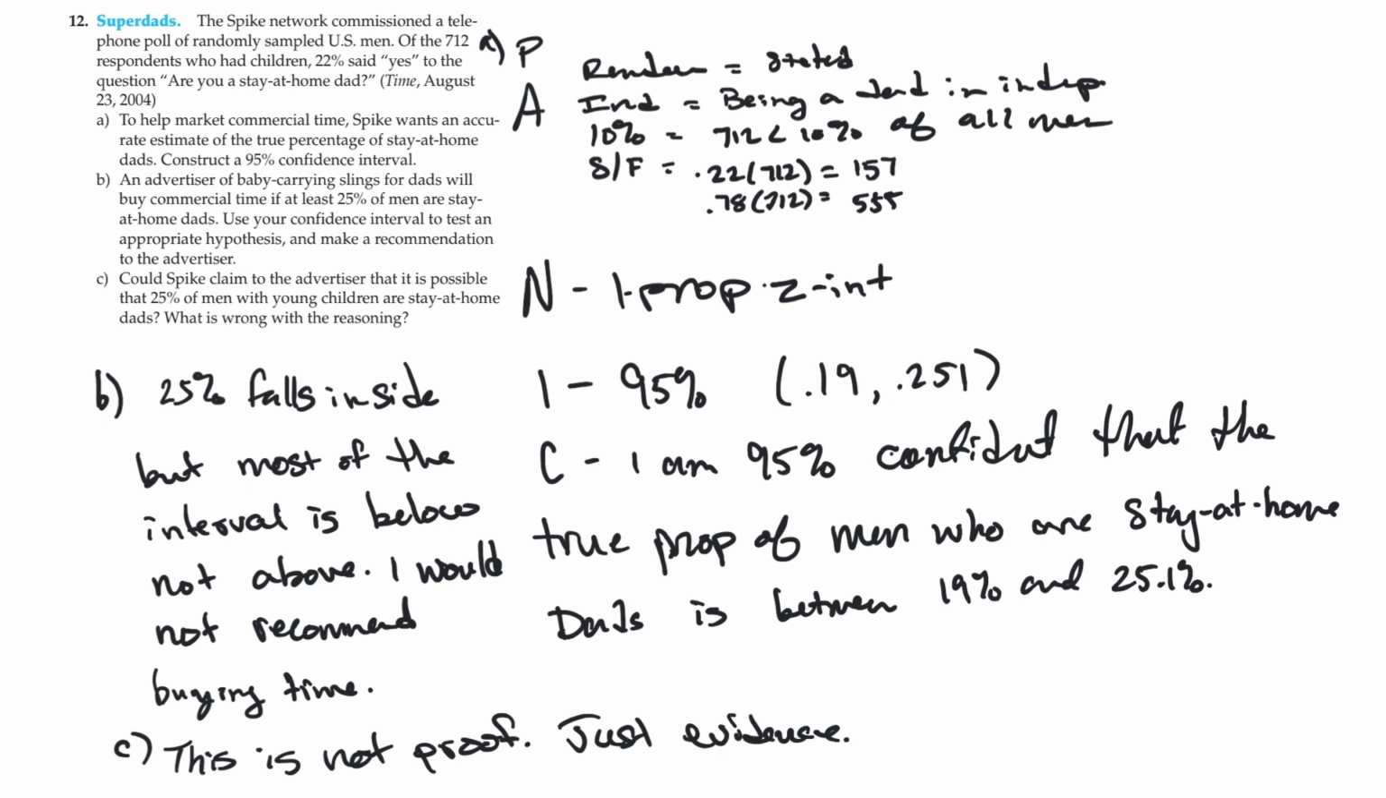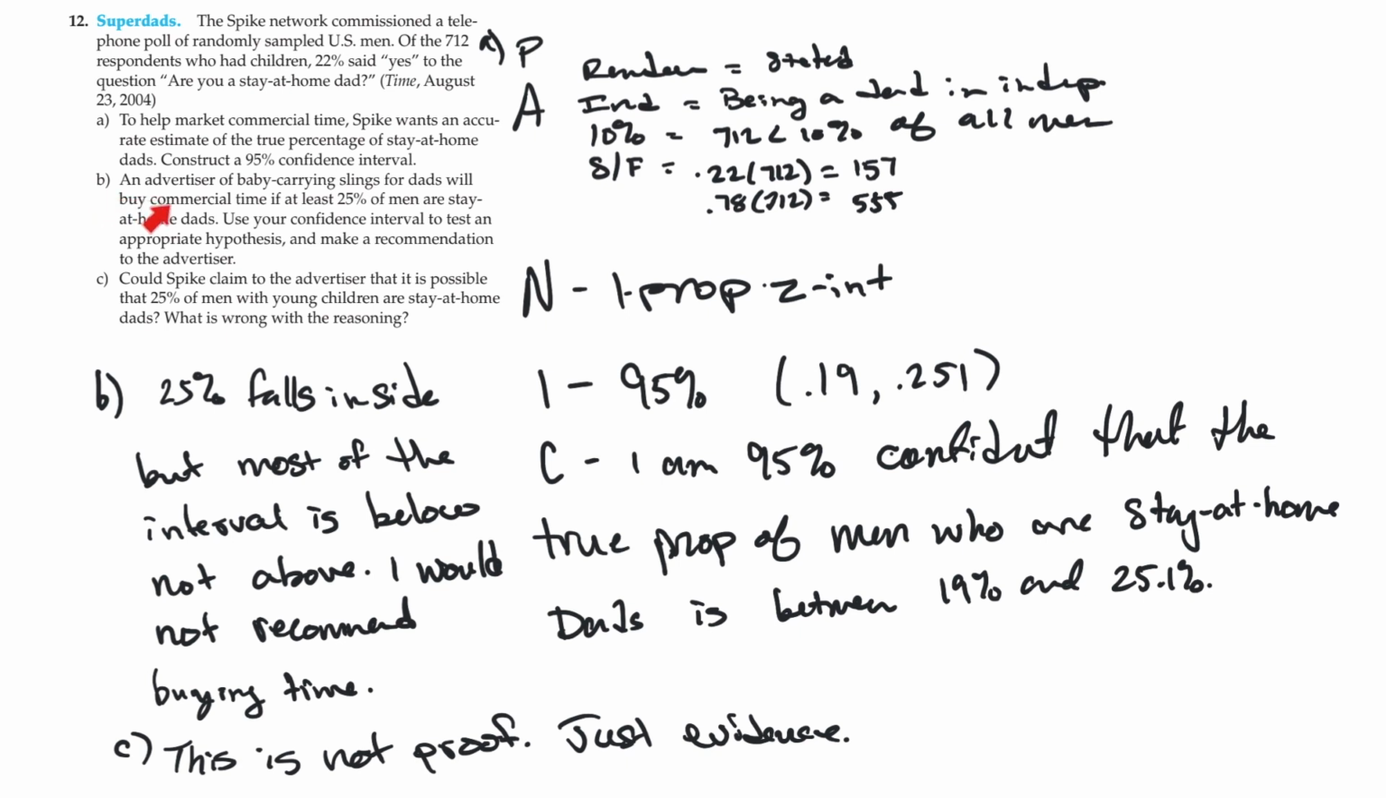We're going to create our conclusion in context. I am 95% confident that the true proportion of men who are stay-at-home dads is between 19% and 25.1%. Done. Right? That is what you would do if you're ever asked to find a confidence interval. I know it's not exactly mentioned or said in that way, but that is the expectation.